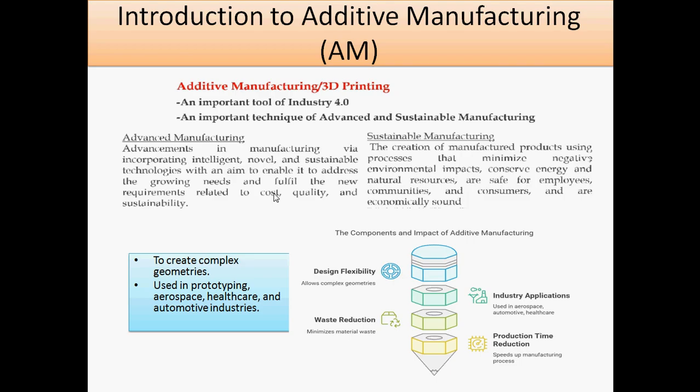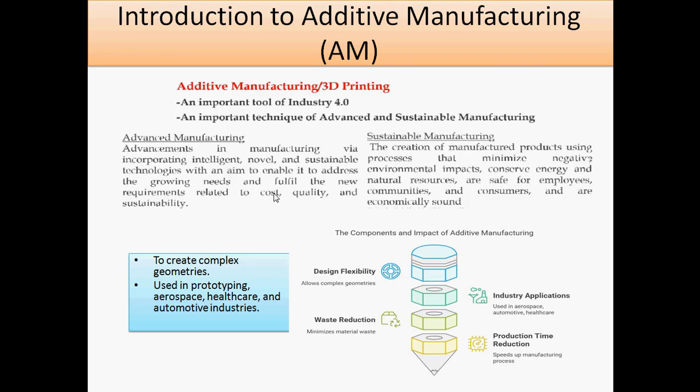Actually, the aim of 3D printing is to create complex geometries, also using different prototypes in the aerospace industry, healthcare industry, and automotive industries. There are different components we are impacting with additive manufacturing. In this, design flexibility is there, wastage reduction is there, then industry applications, and production time reduction will be there. So this is about the main components of additive manufacturing.